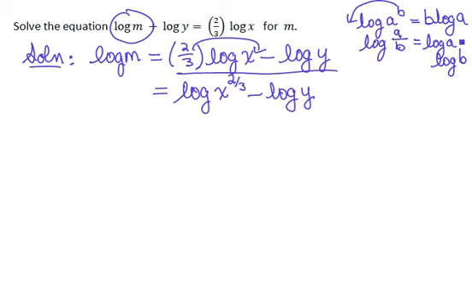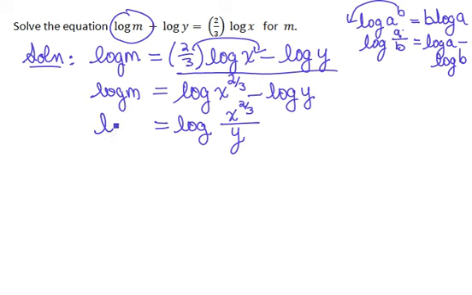So again, using that property in reverse, if you have a difference of two logs, you can write it as a single log of the quotient of those quantities. So that gives us that log of x to the 2/3 divided by y is equivalent to log of m.